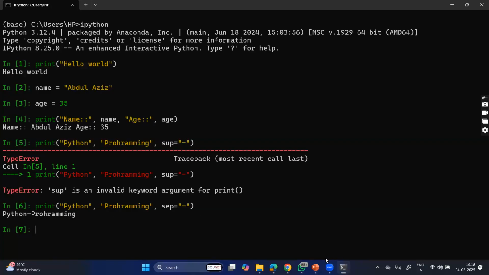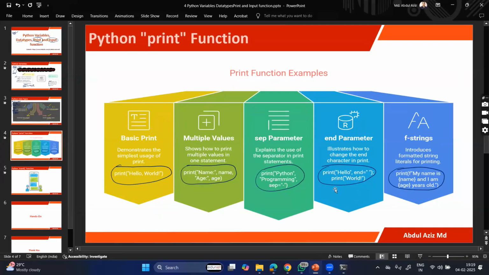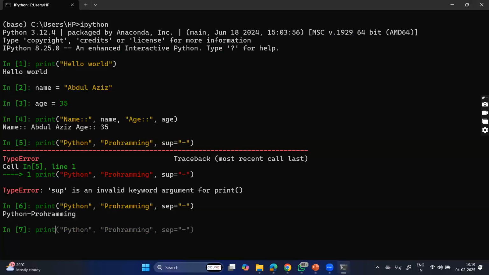Now another way is that we can use the end parameter also.